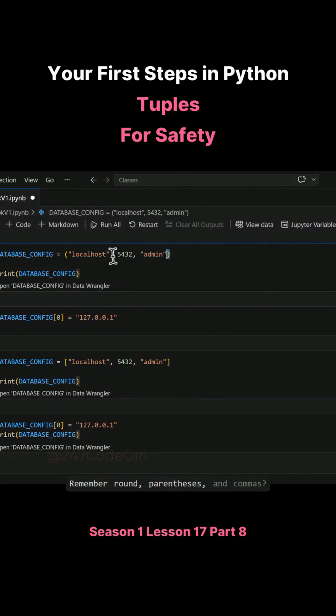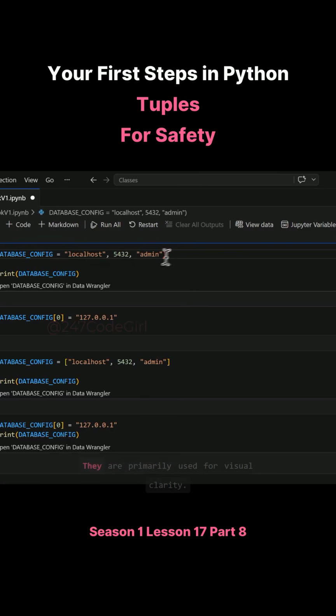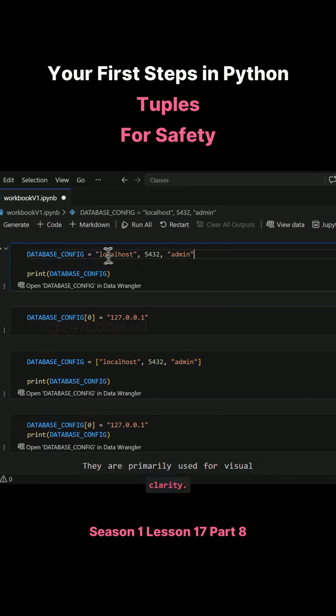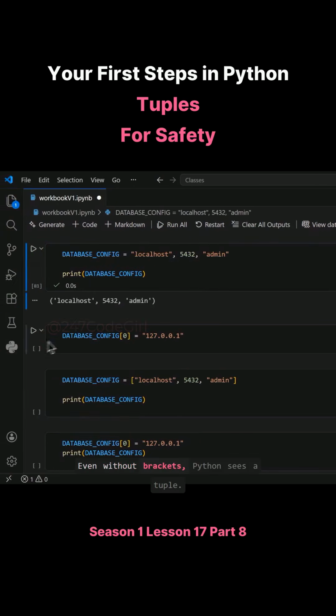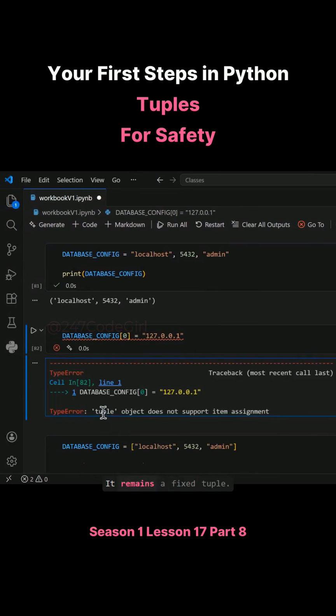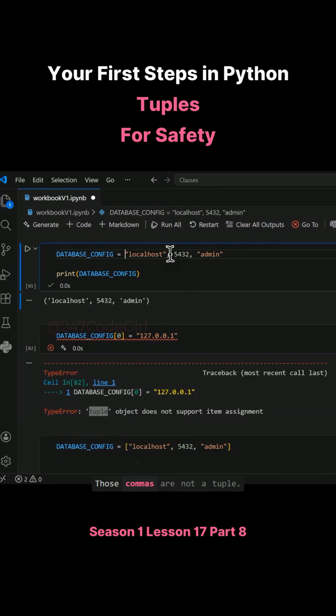Remember round parentheses and commas? The commas are the key. Even the parentheses are optional. They are primarily used for visual clarity. Observe, even without brackets, Python sees a tuple. It remains a fixed tuple. Those commas define the immutable structure.